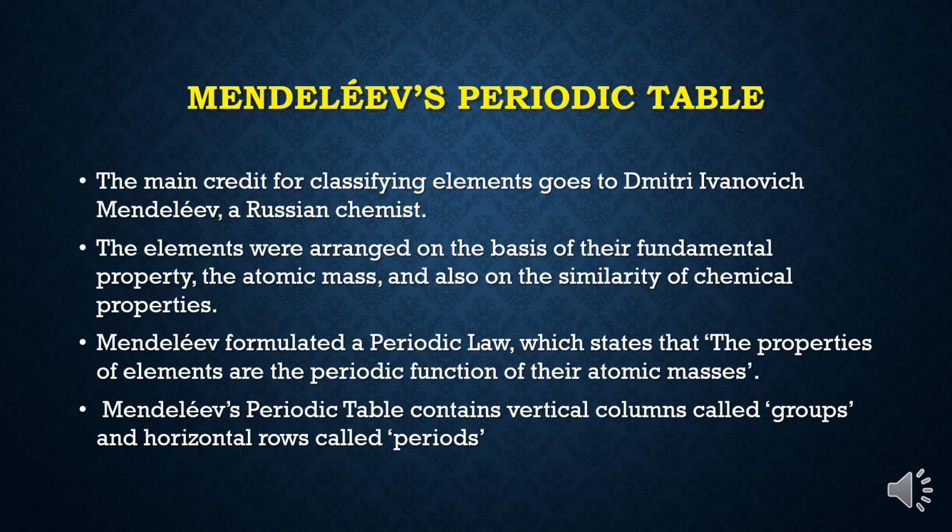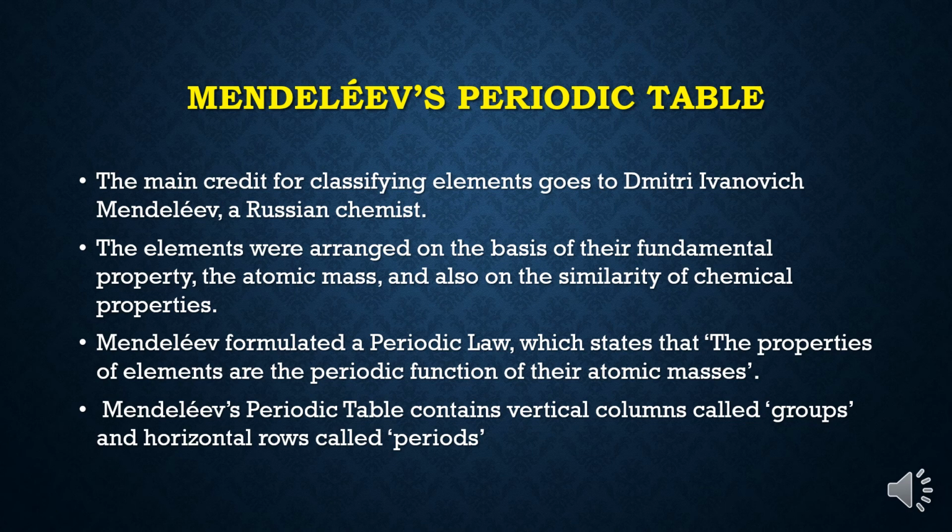Children, Mendeleev made one table where he grouped elements in such a way that in one group, if we take any element, the general chemical property of all the elements present in that particular group remains the same.